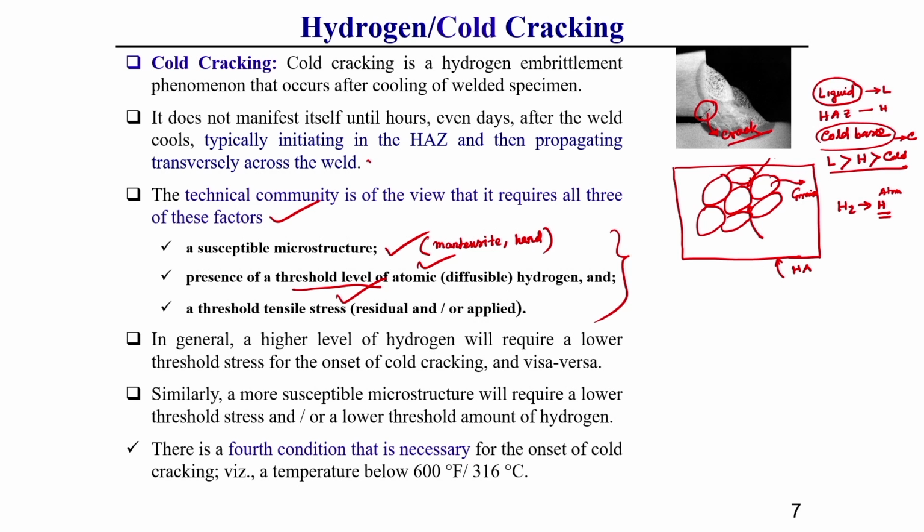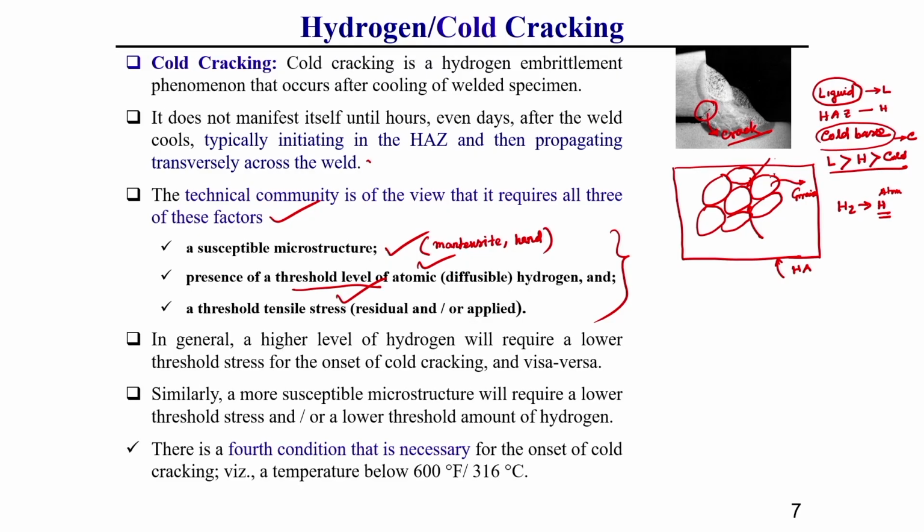The heat affected zone, as I have already told you, is just outside the fusion zone, extending out to the recrystallization temperature zone. So, in this small spacing zone the hydrogen atom starts moving, and it is entrapped in this grain spacing zone at high temperature.